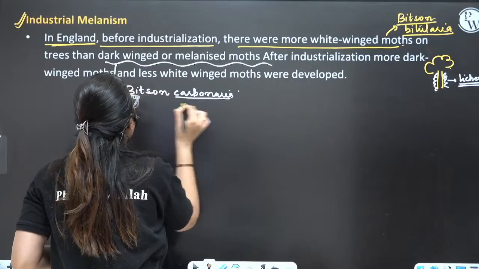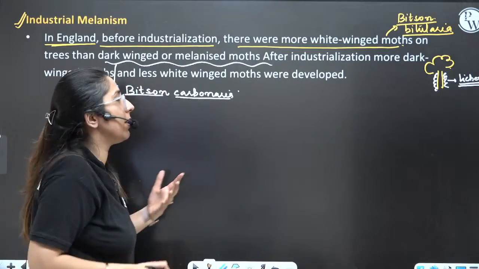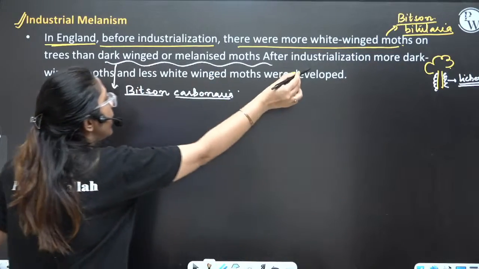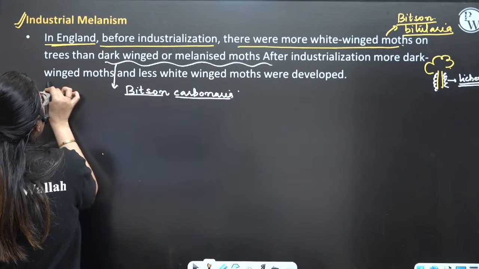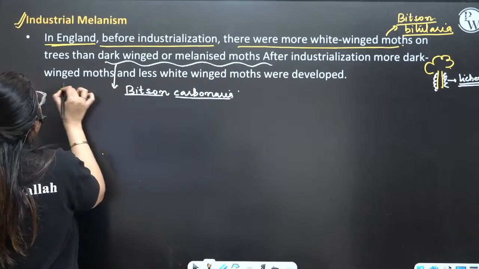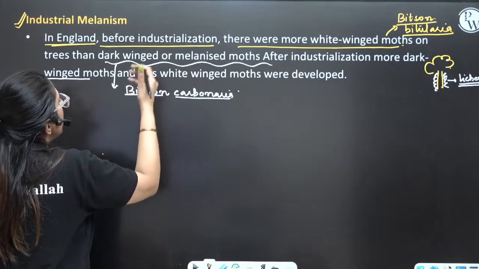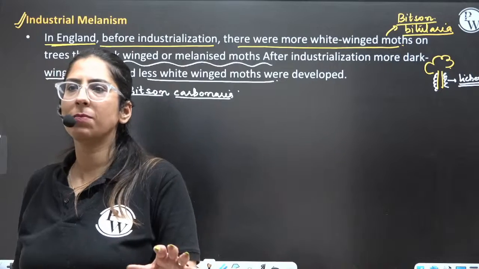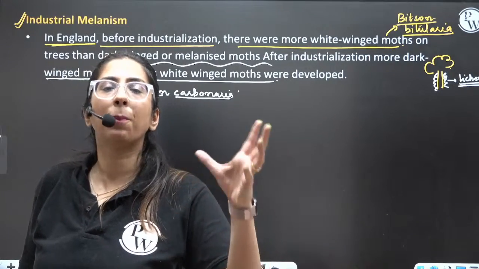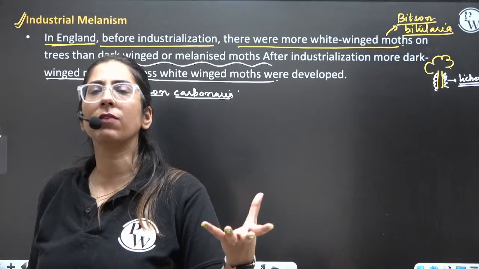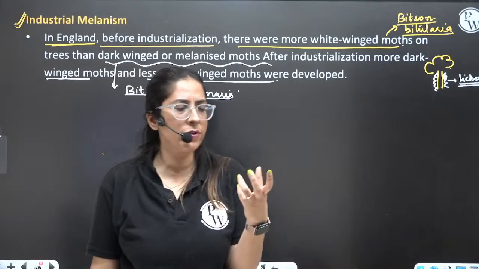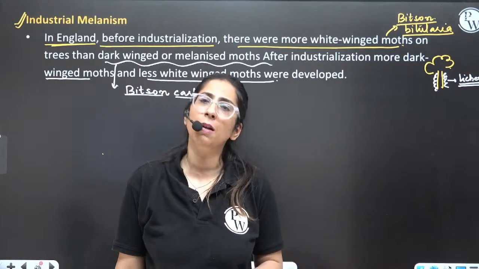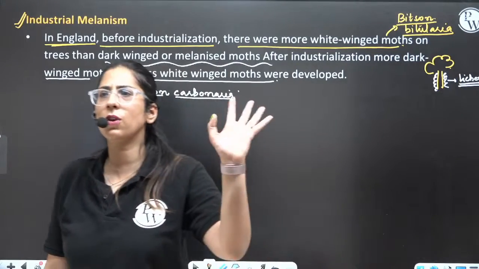Why? Because they were dark and quite visible on lichens, so they were preyed upon. After industrialization, Biston carbonaria, that is the black colored moth, were more, and the white ones were less. You know the concept? When there was severe pollution, the lichens were not there. So the dark ones can easily blend with the dark colored bark. Done? You know this concept, okay?